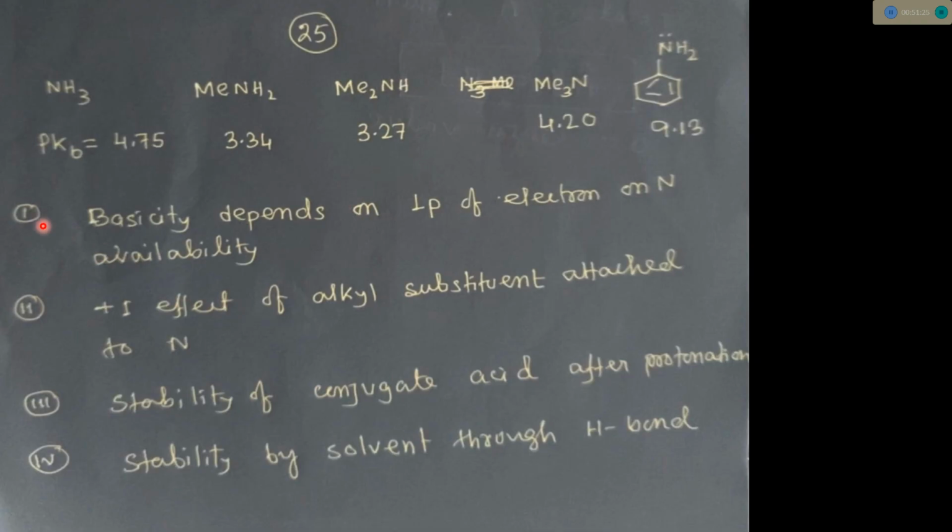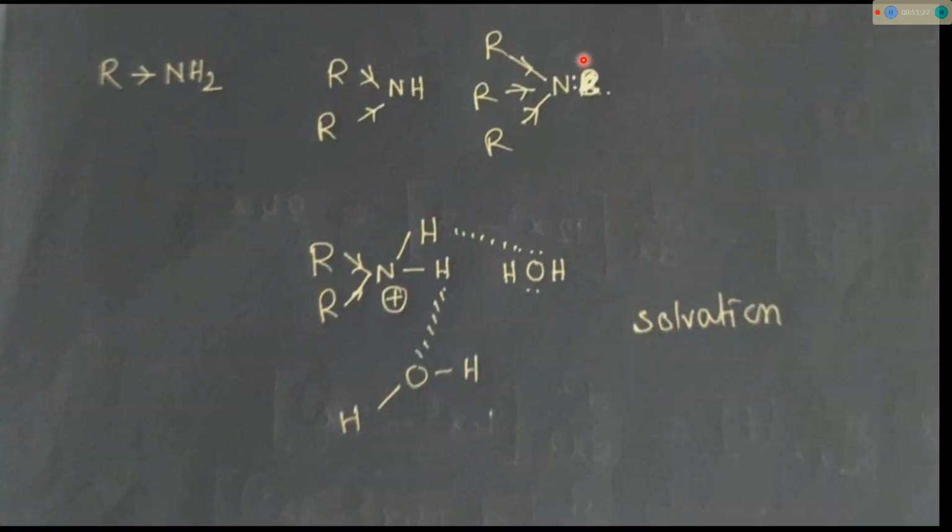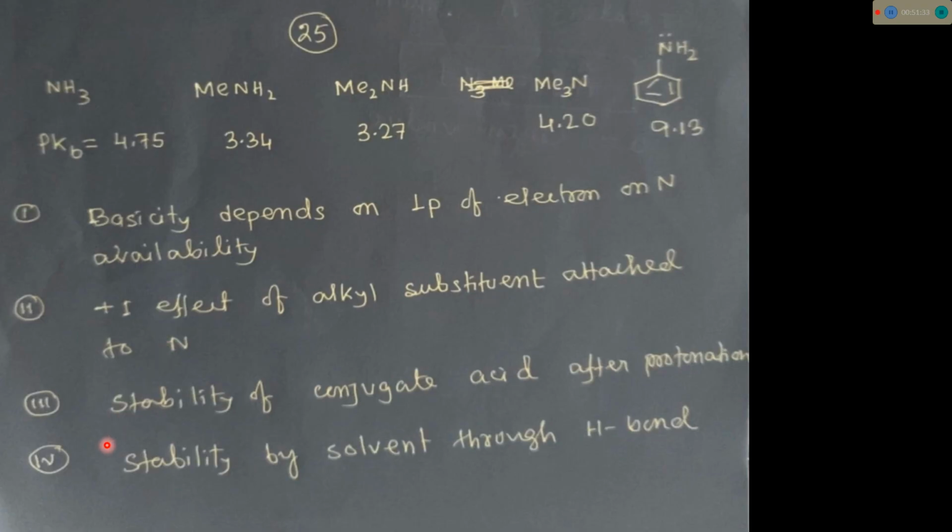And these three points suggest that trimethylamine is more basic than the other two. Now point 4 is also a strong point among these four. We have to consider this not in a soft manner, but we have to consider this point in aqueous solutions. We cannot neglect this solvent effect.